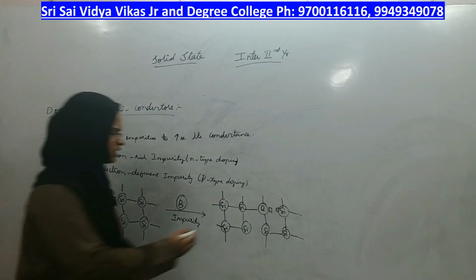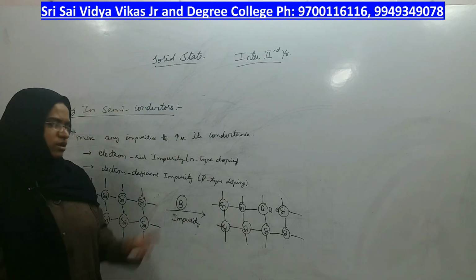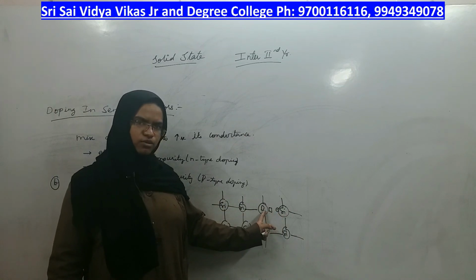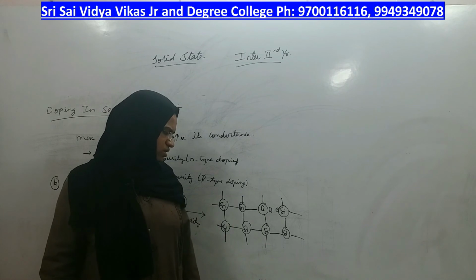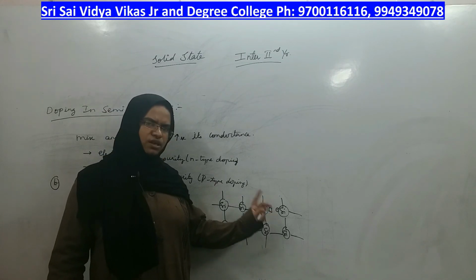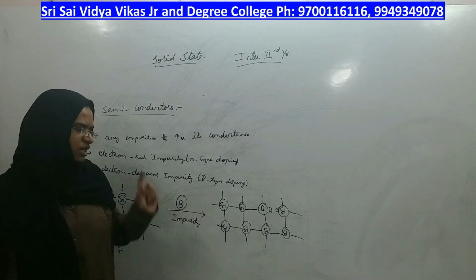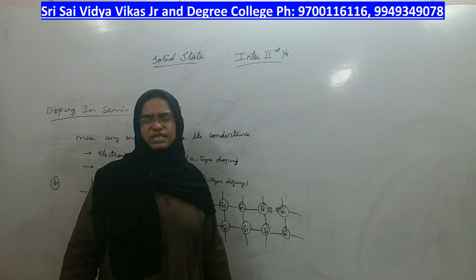All the silicon atoms are forming how many bonds here? 4. But this silicon atom cannot form a bond with the boron atom because boron cannot give one electron to silicon. Electron pair cannot be there. If an electron pair is there, then only you can get a bond, otherwise it cannot. Right? Boron has a vacancy and silicon has an extra electron.